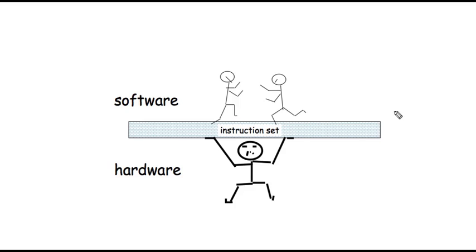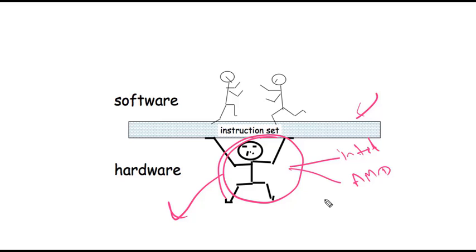As long as I have my instruction set the same, I do not care whether it is Intel, whether it is AMD or what it is. If I take this away and bring someone else in here, as long as these two processors, processor X and processor Y, support the same instruction set, then I do not care whether it is processor X or processor Y, because I am dancing on this stage. This stage should be the same.